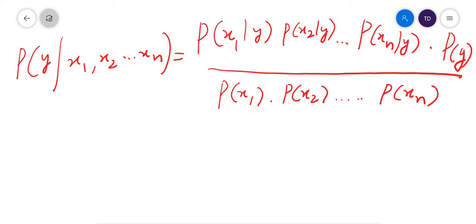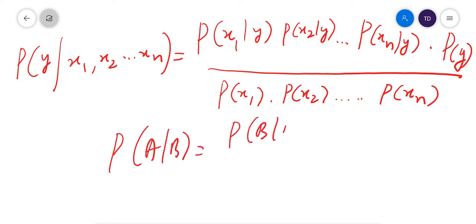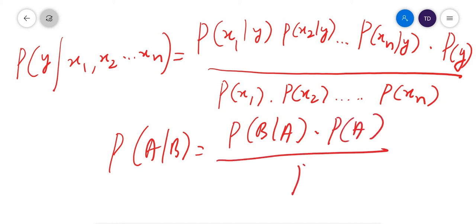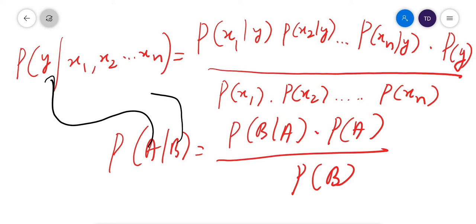Y is the output. Your Bayes theorem is: probability of A with respect to B is equal to probability of B with respect to A into probability of A divided by probability of B. Here instead of A you have Y, instead of B you have x1, x2, up to xn.